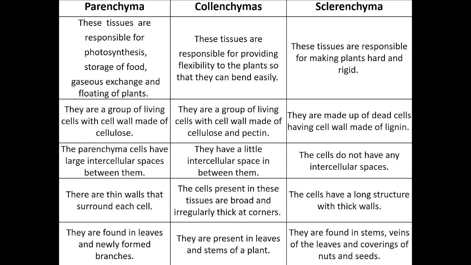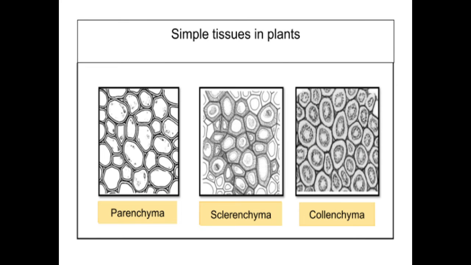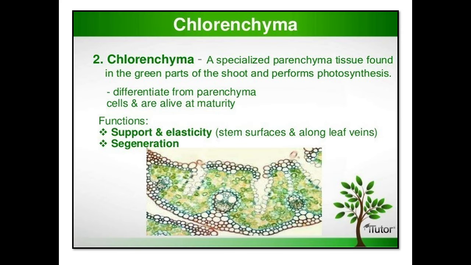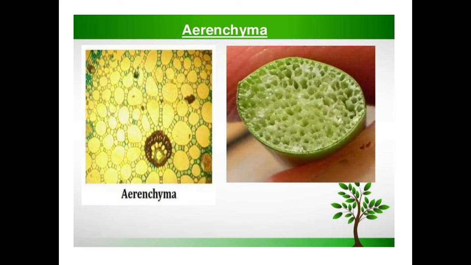So maybe you have cleared all the things that we have learned in our first three sessions. In the diagram you can see simple permanent tissues in plants: parenchyma, sclerenchyma and collenchyma. From the diagram you can see the difference. One point is remaining in parenchyma cells: in parenchyma, two more tissues are there, that is chlorenchyma and aerenchyma.